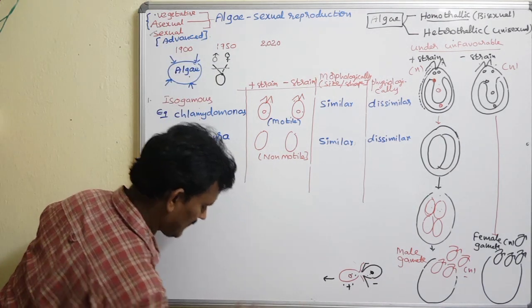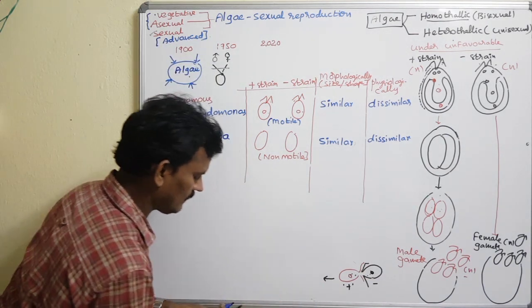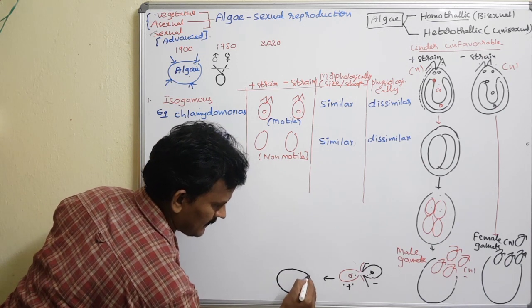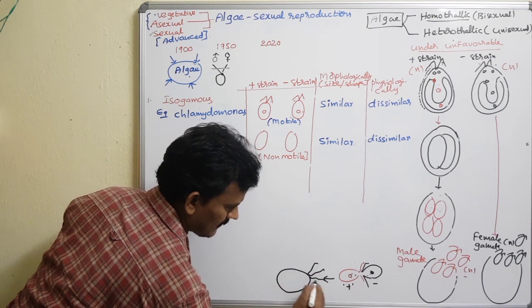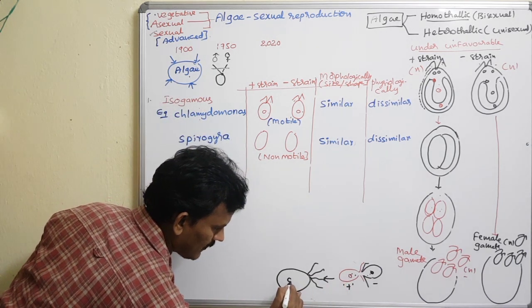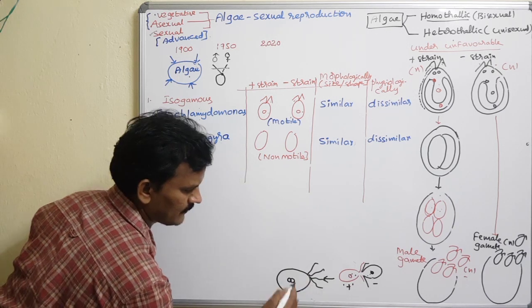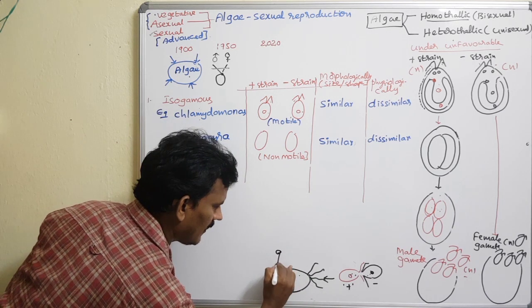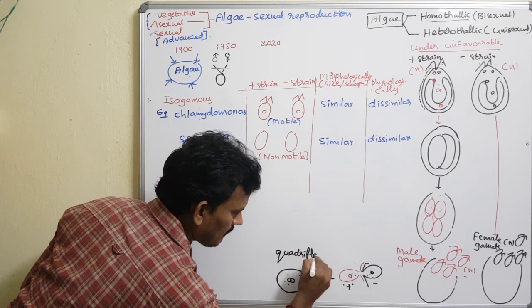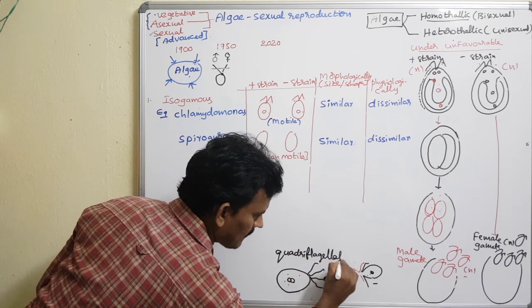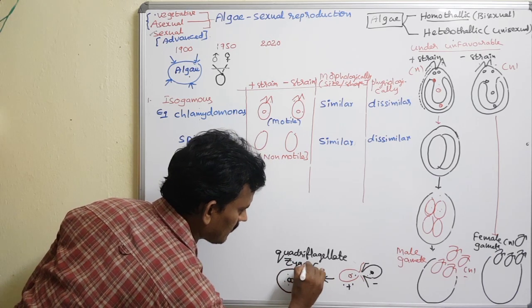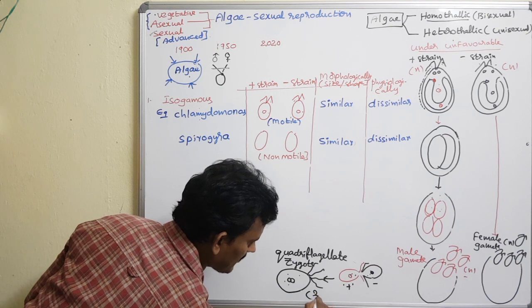That is the reason this structure is formed, a quadriflagellate zygote. Both nuclei, male nucleus and female nucleus, fuse. The quadriflagellate zygote formed is in diploid condition.